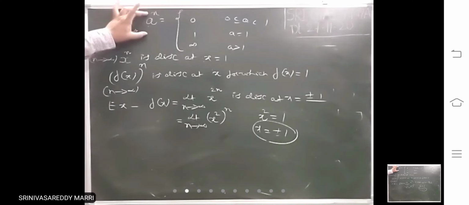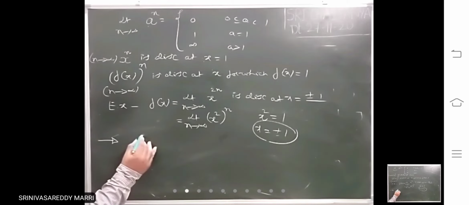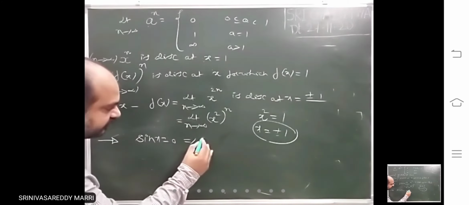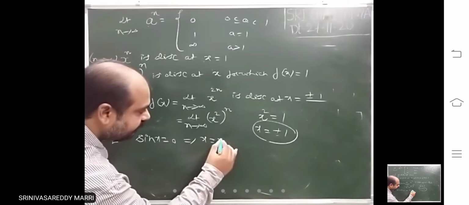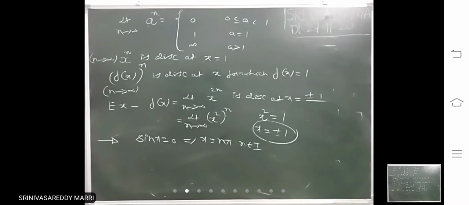Similar to that, a equal to 1, just only a equal to 1 only I have written. So very important models. Look at, he will ask like this. While solving you will get the equations. Look at general solutions. Sin x equal to 0, solution is n pi, where n is integer, positive integer or negative integer.